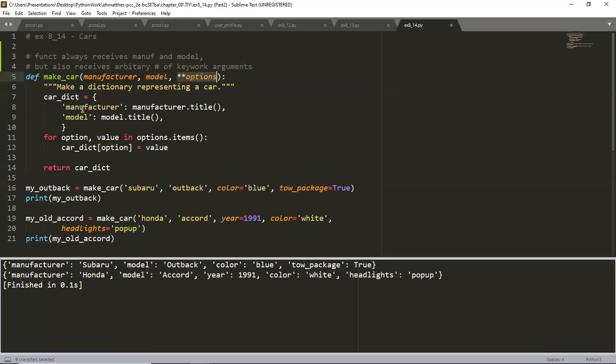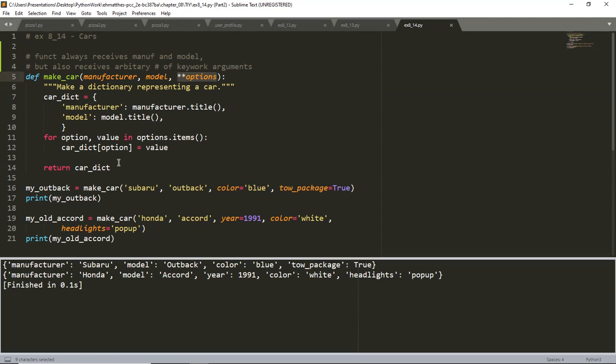So what we do here is we build a dictionary, we get manufacturer and put that into manufacturer, we get the model and put that in the model, and look at this, we're using the title method. Then we use a loop, and the loop says for option, comma, value, which allows us to traverse the dictionary in options.items.